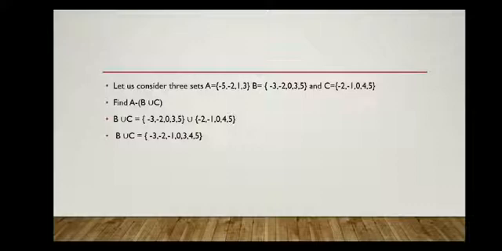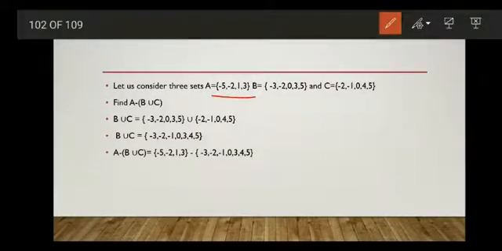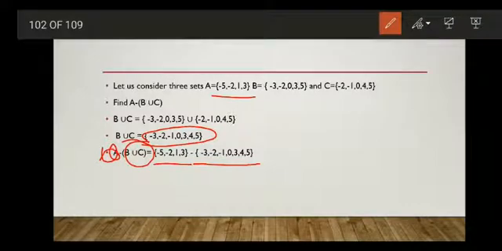So now find A difference B union C. A difference B union C will be the elements of A minus these elements. What is difference? Elements should be in the first set but not in the second set, right?